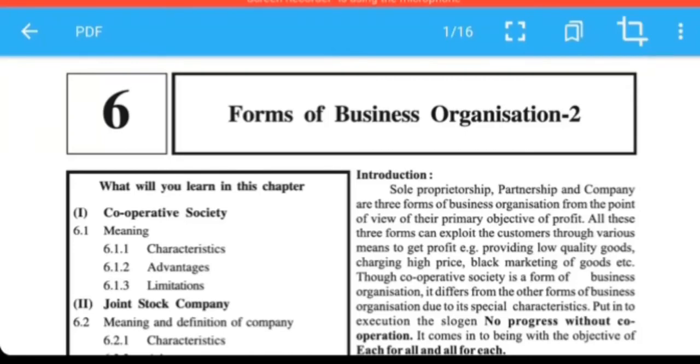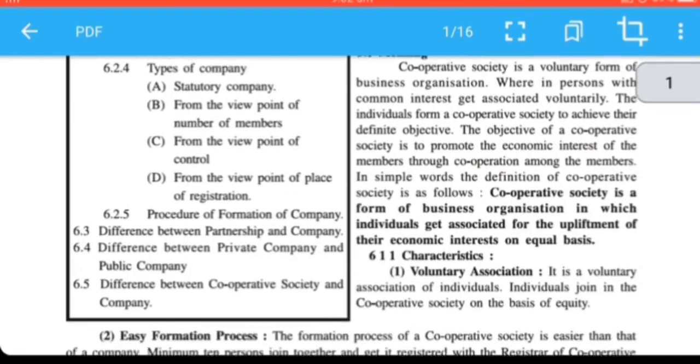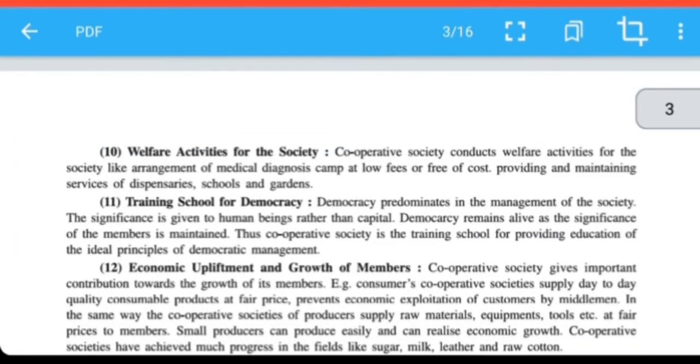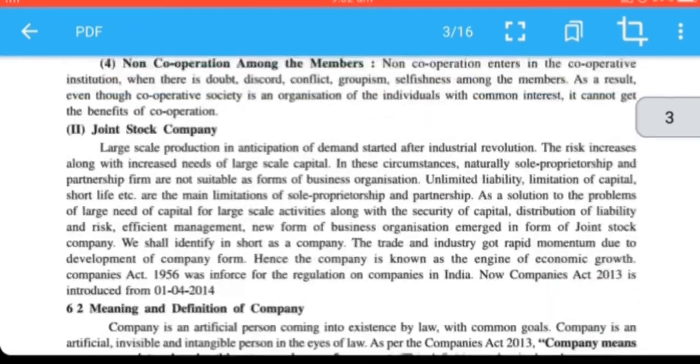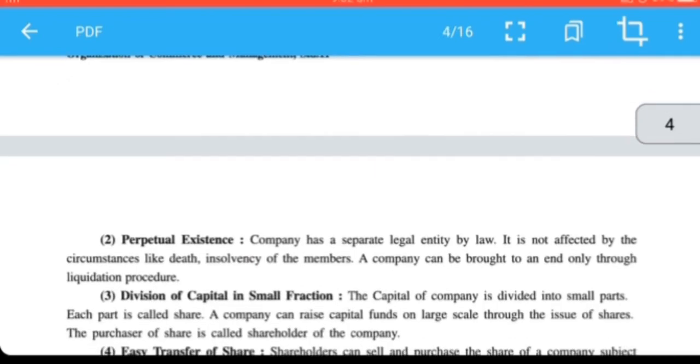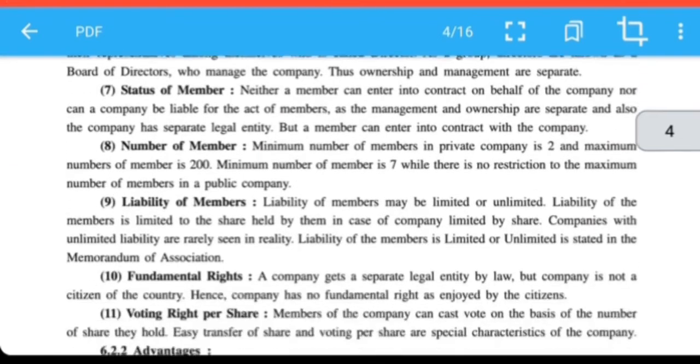Let us continue chapter 6, Forms of Business Organization, part 2. We have completed cooperative society, advantages and disadvantages. Next, we have started joint stock company. What is the meaning of joint stock company and what are its features?